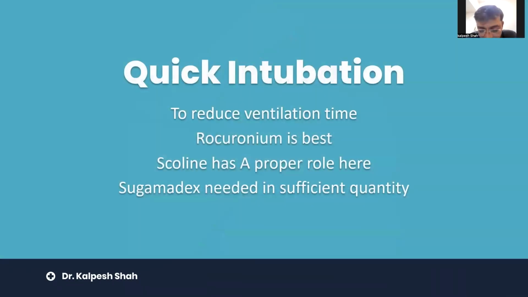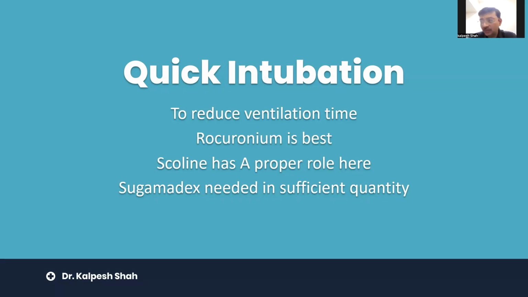Now, what is the most important point which I try to highlight to everyone over here is quick intubation. Now, why do we want to have a quick intubation method? To reduce the ventilation time, because the jaw is heavy and the hand gets tired if we want to ventilate for more than 1.5 to 2 minutes. So scoline has a proper role. If you anticipate a difficult intubation ventilation process, no doubt scoline has a proper role.